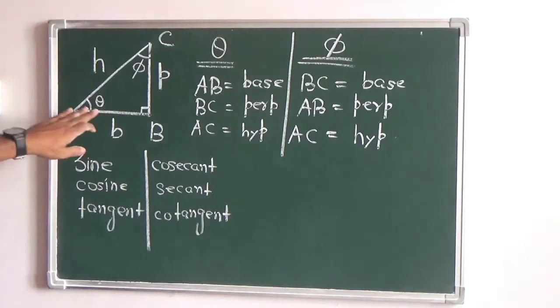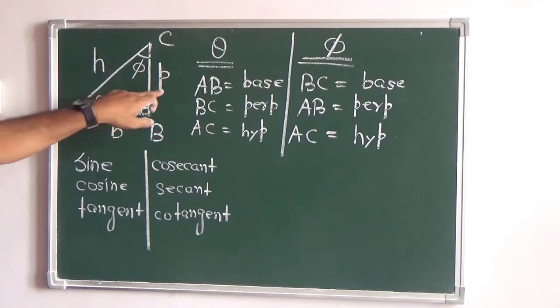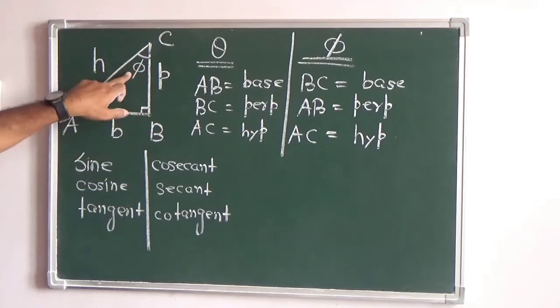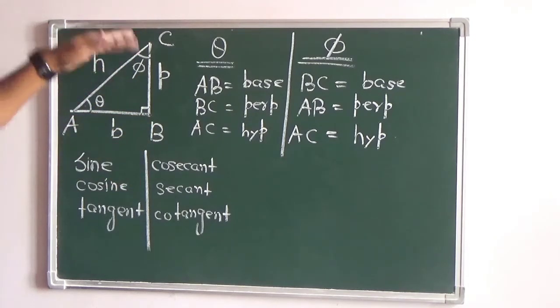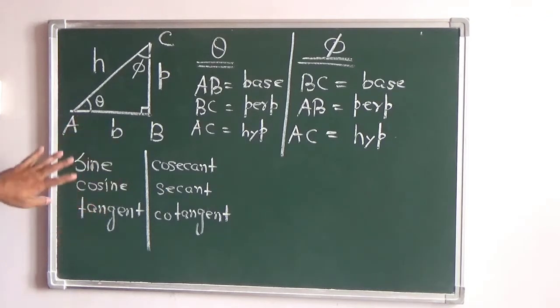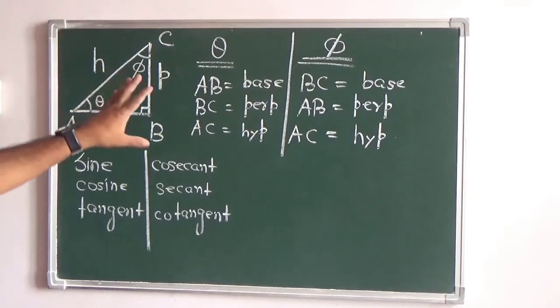So when you talk about this angle theta, the side or the arm of the triangle which contains this angle is the base, and the side opposite to this angle is the perpendicular. If you talk of this angle, then this is the base, and the side opposite to this angle is this, which is the perpendicular, and obviously this is the slanting line that you can see. The side AC is the hypotenuse, right? So once you've understood this particular fact, now let us understand what these ratios are, how they are related to the sides of the triangle.